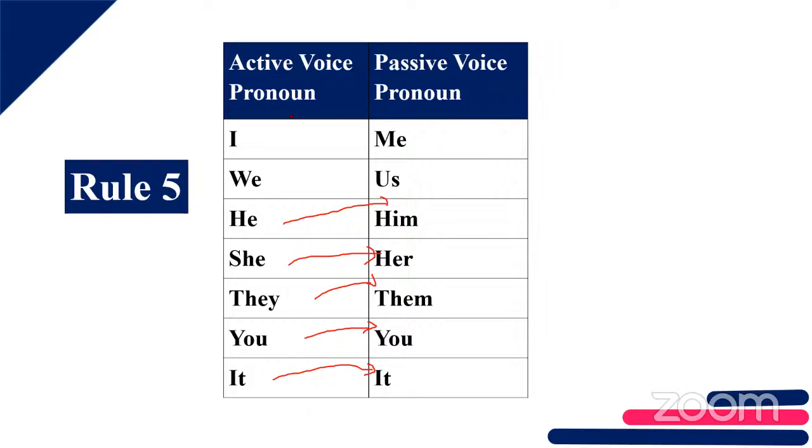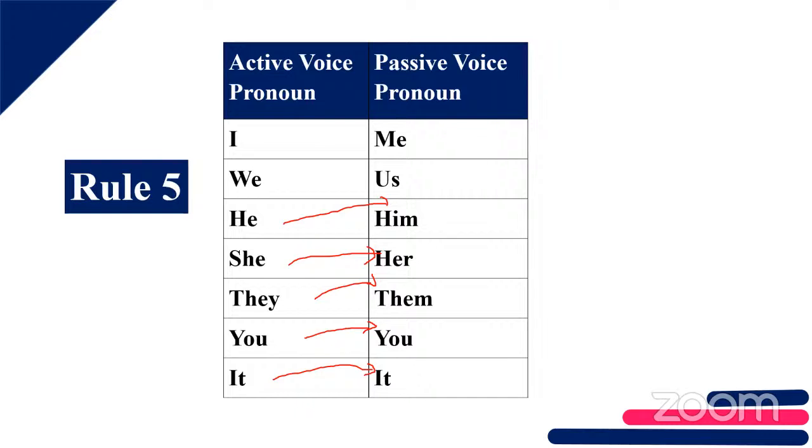Gino, tell me. Ah, yes, Kana. Tell me what is the 4th rule? Ma'am, change the base verb in the action sentence. Very good. In passive voice, not active voice, we want to change the base verb. The base verb will be in the active voice. When you are writing to passive voice, you want to change the base verb.